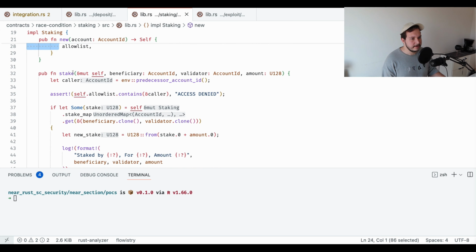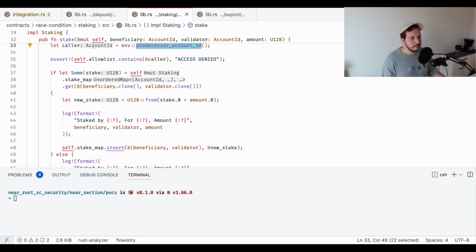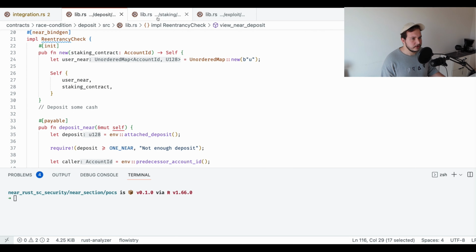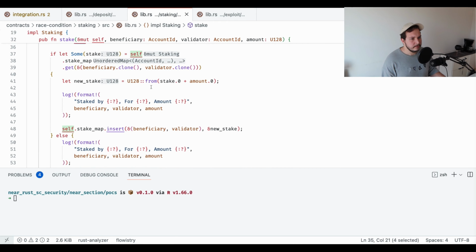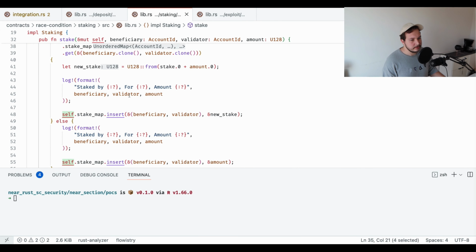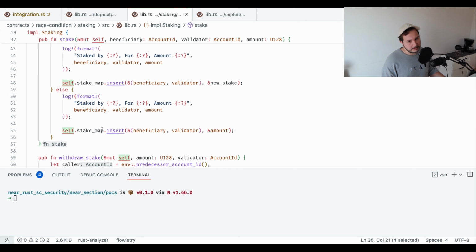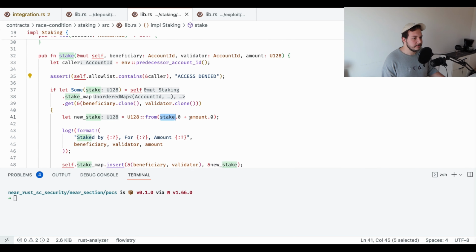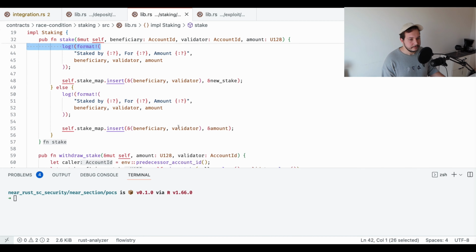Then there is a staking function. We get caller. We check the allow list to ensure that only deposit contract can call it. And then we just basically check if that's the first time user stakes, we just directly insert it into a mapping. And if it wasn't the first time, we just add on top. Basically, we get current stake for a certain validator, and then we add amount on top.